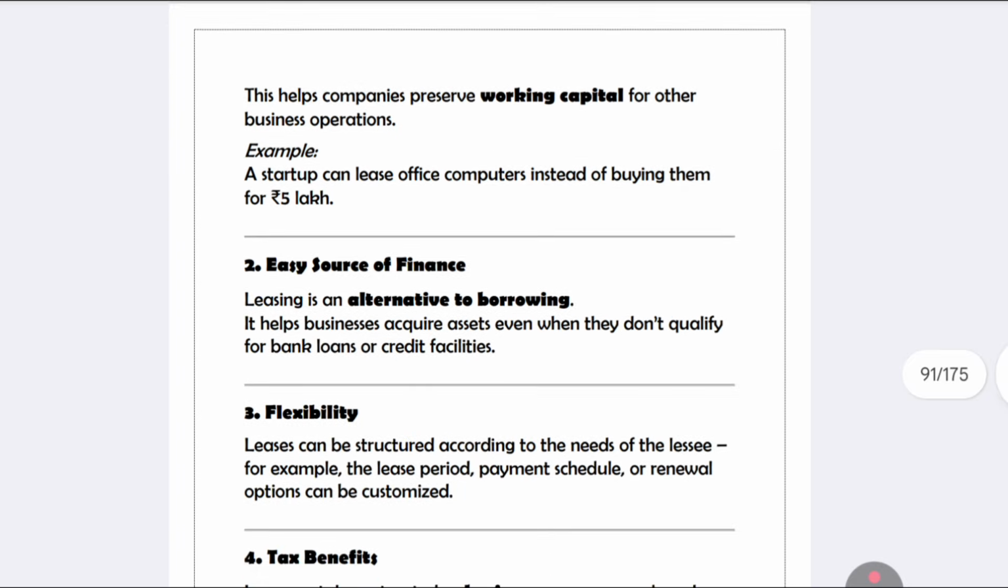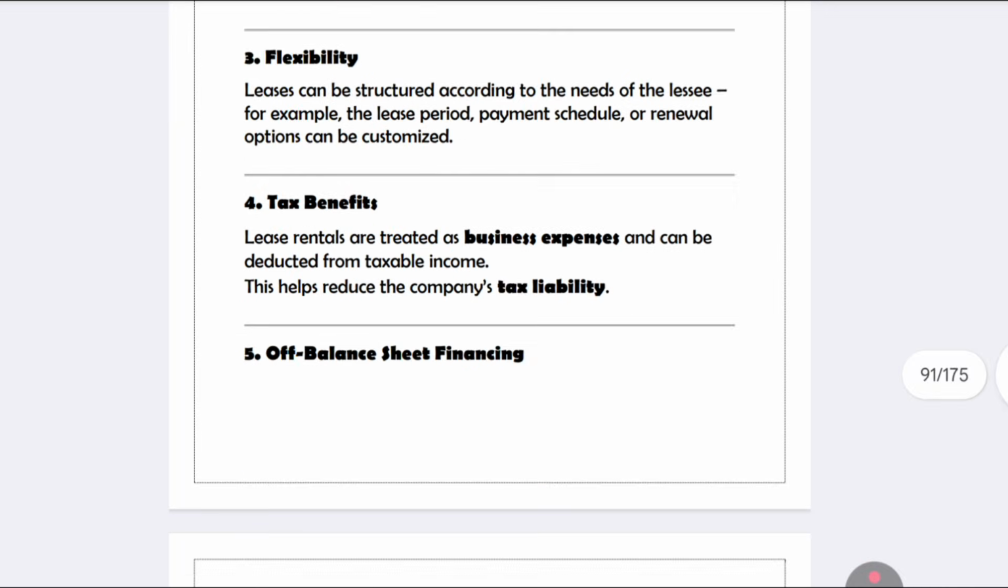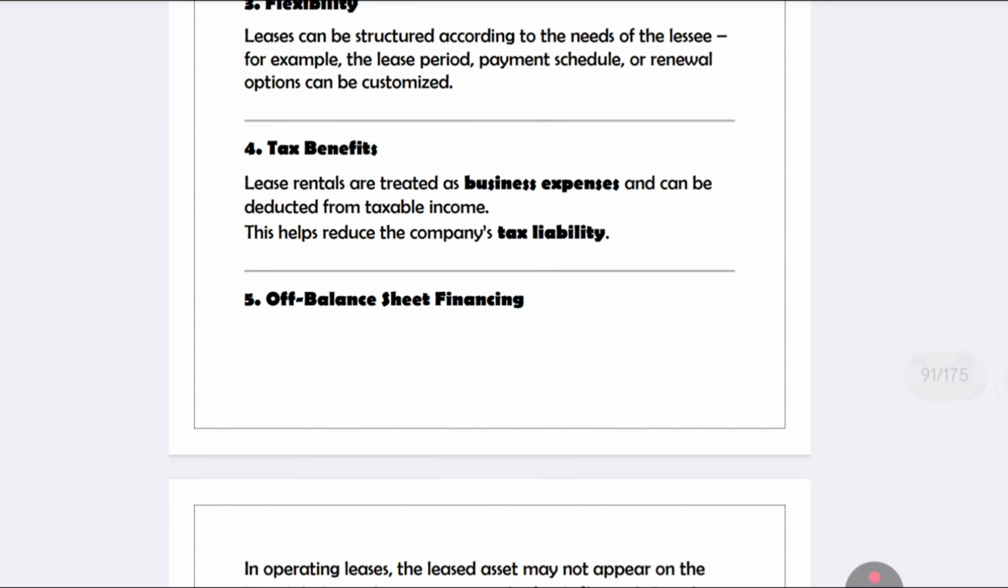Okay, next one, easy source of finance, an alternative to borrowing, like instead of bringing in ten lakh rupees worth, you can easily use leasing as an alternative to borrowing. Next one, flexible in nature. It will be understandable, the payment schedule, everything will be customized. Tax benefits also will be one of the major importance for that.